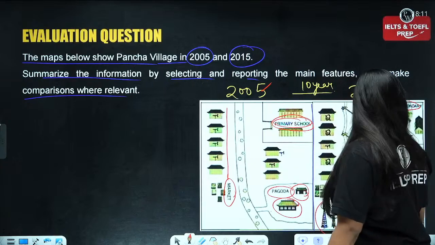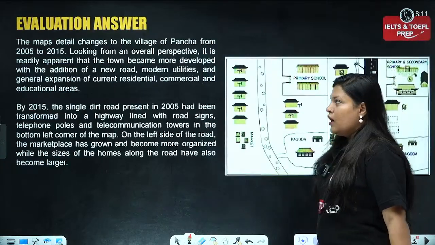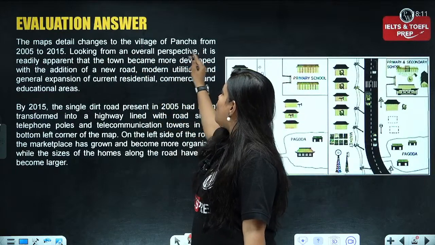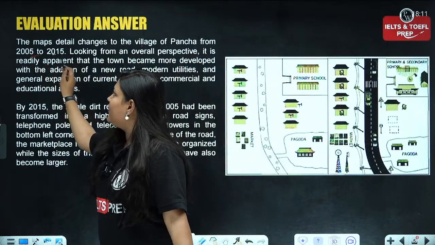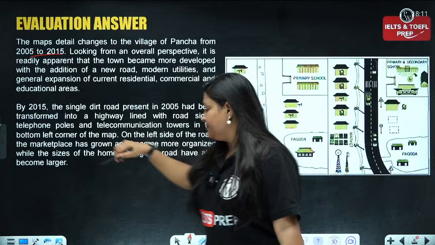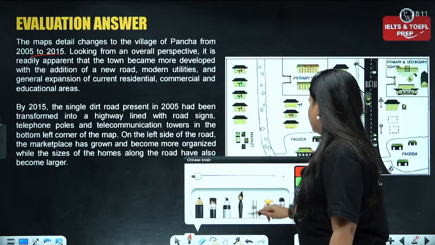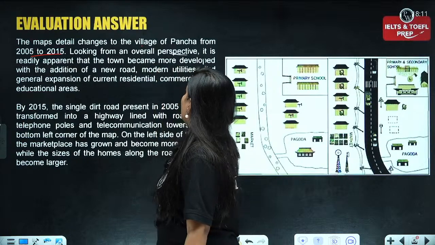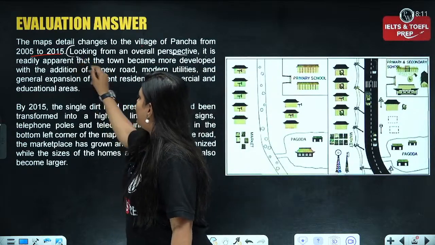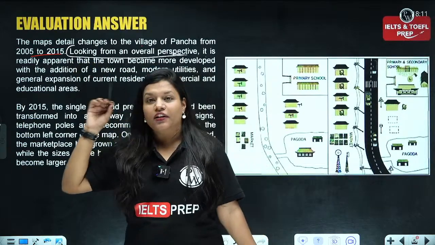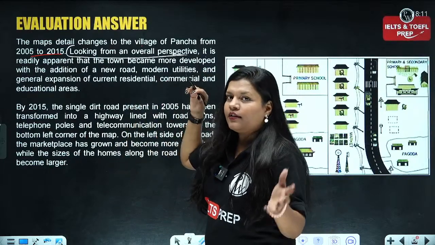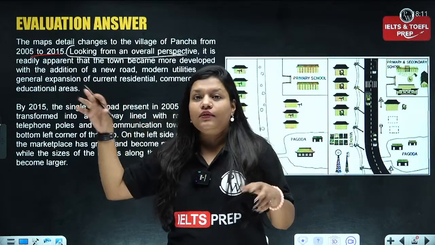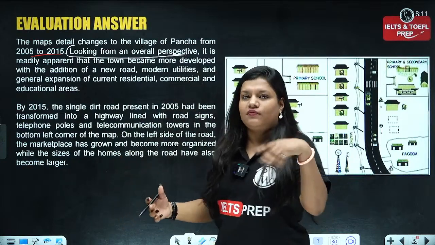Okay, now let's have a quick look at the response. The map details changes to the village of Pancha from 2005 to 2015. Fair enough? Now, looking from an overall perspective, the way it has been written is actually something really good, but I'd rather recommend that you start by writing the word overall or overview.